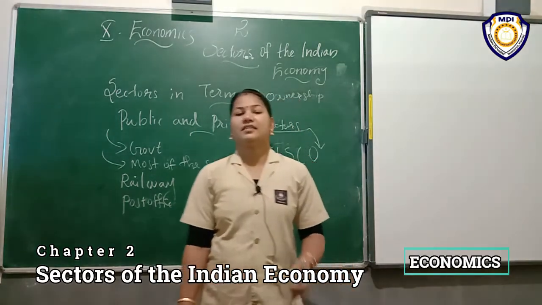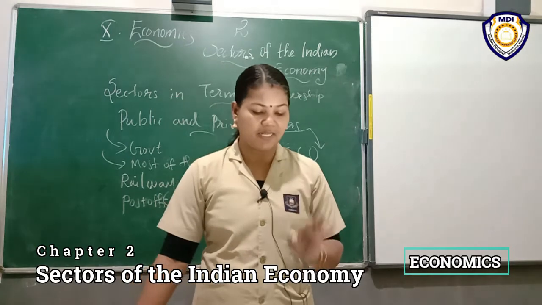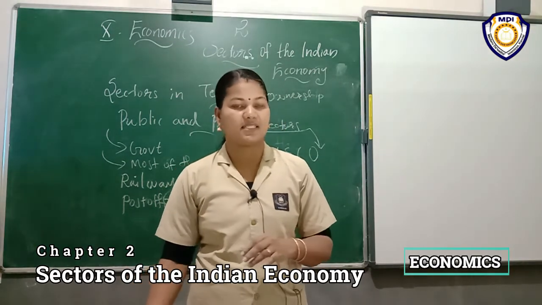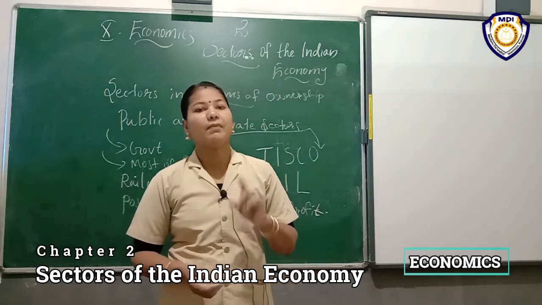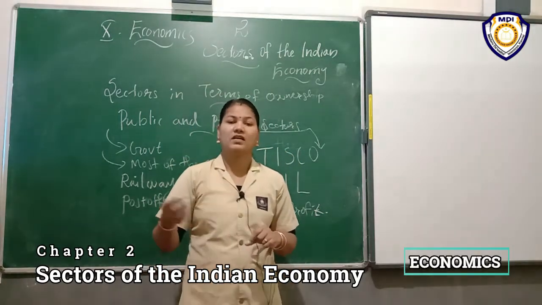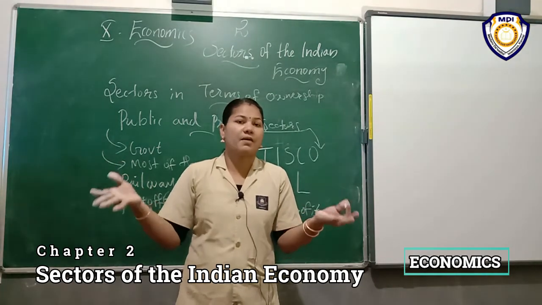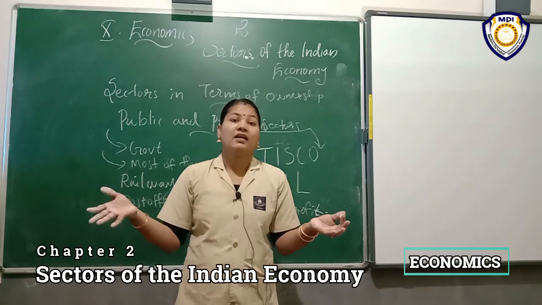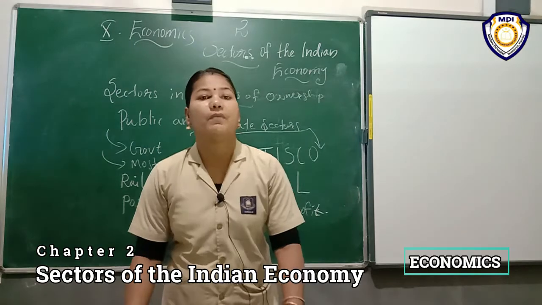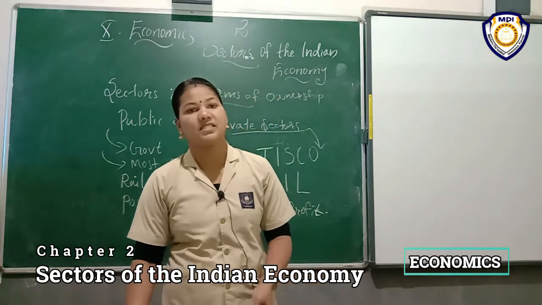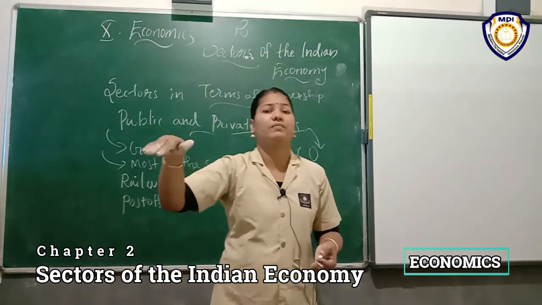Listen, constructing railways, constructing dams, and also bridges, harbors, generating electricity. These types of facilities are provided by the government, because to start these projects a large sum of money is needed. The private sector can't spend a lot of money, because this amount is beyond their capacity. And also they can't collect a huge amount from the people.